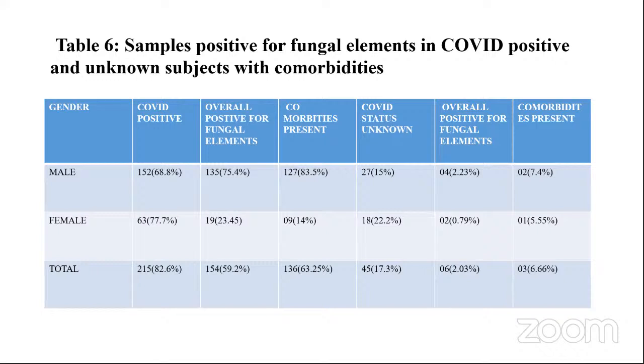Total antibodies present are 136. In the case of COVID, status unknown. Overall positive for fungal elements in the case of male patients are 4. In the case of female are 2. That is, overall positive for fungal elements are 6.